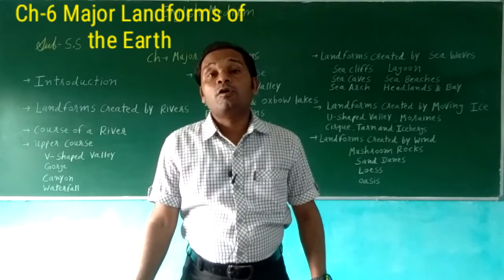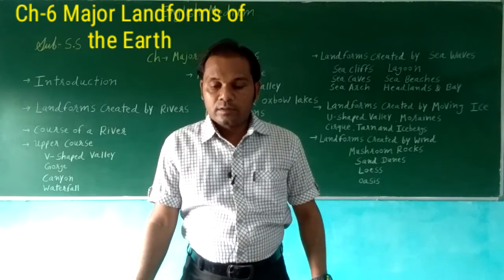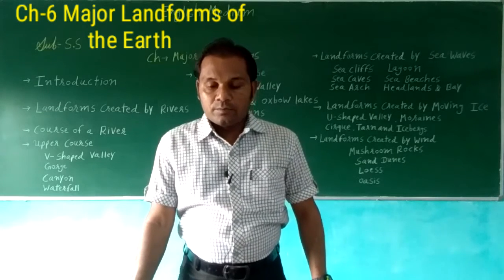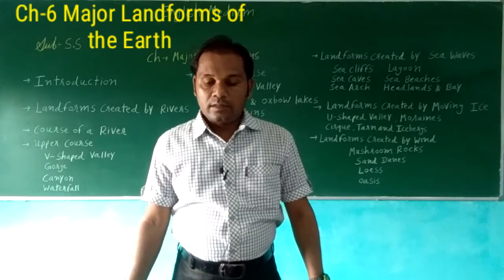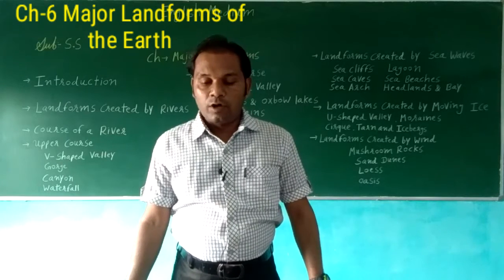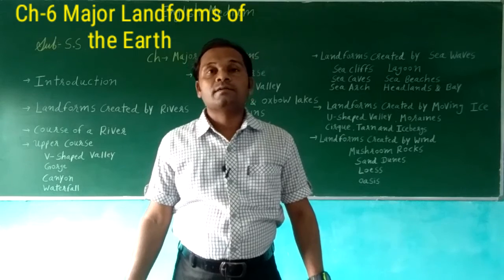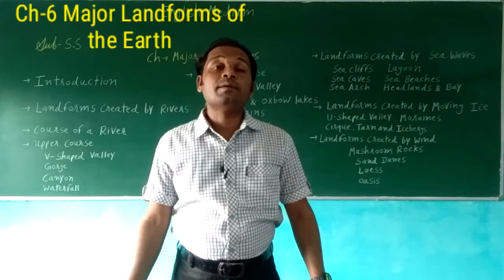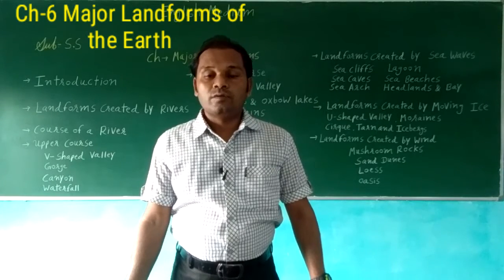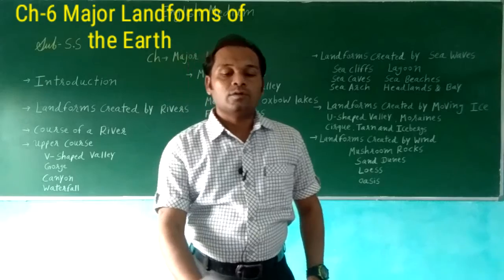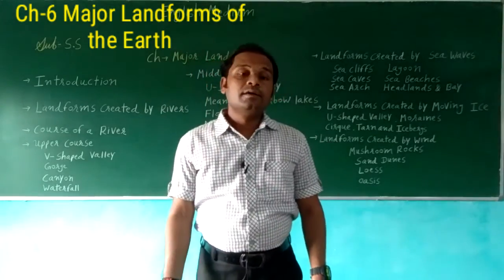The carrying away or removal of the top layer of the earth, I mean soil, with broken weathered rock particles by the action of wind, water, sea waves and moving ice is called erosion. So the removal of the top layer by the action of wind, ice and water is called erosion. Now we'll see further landforms that are created by the rivers.